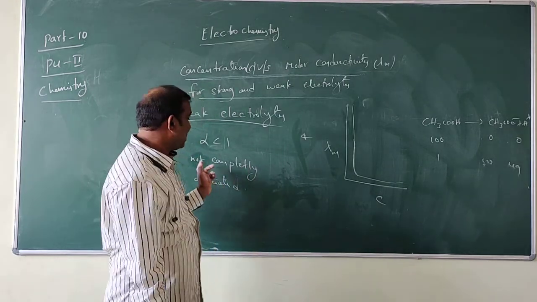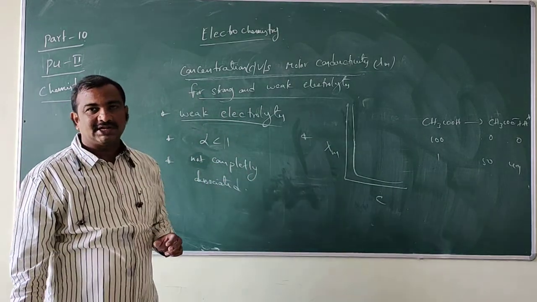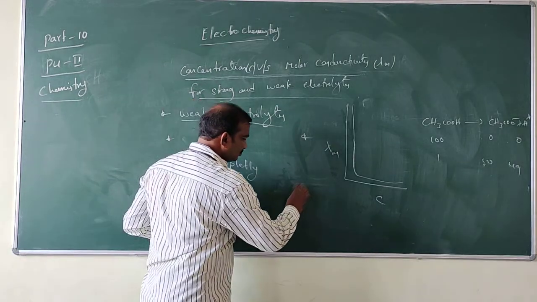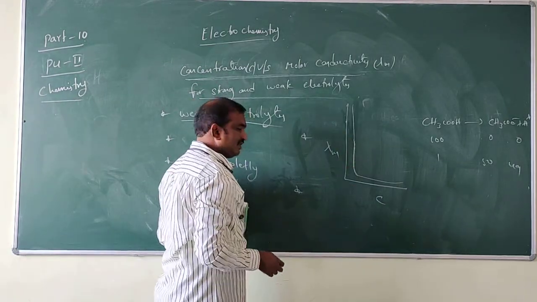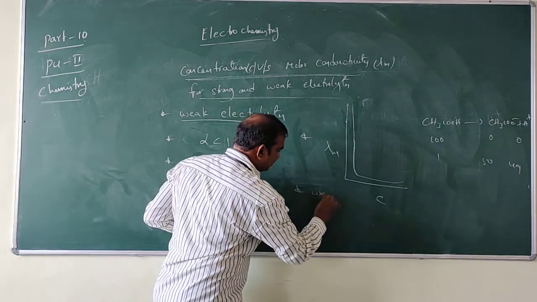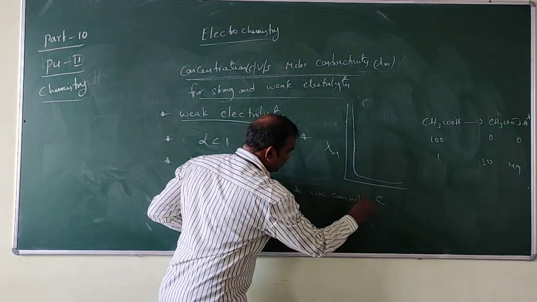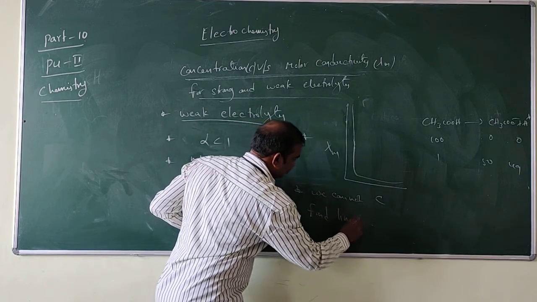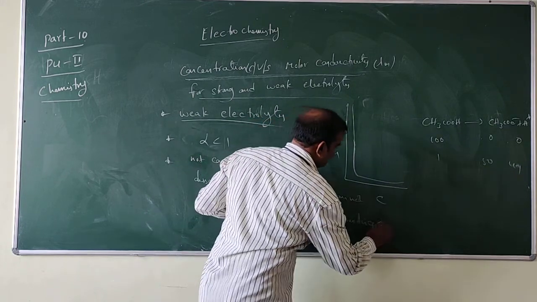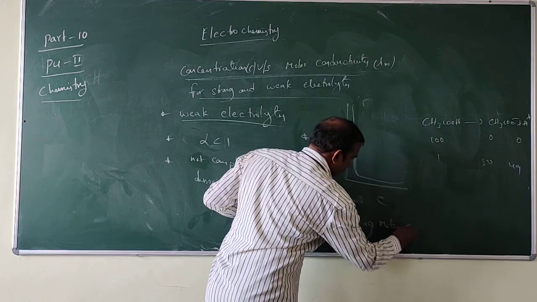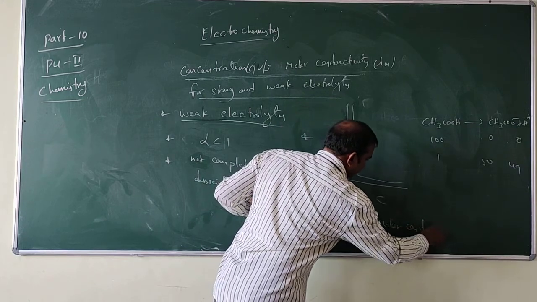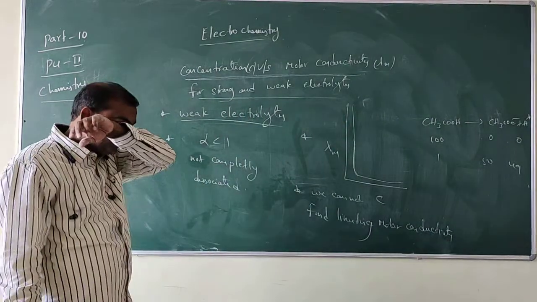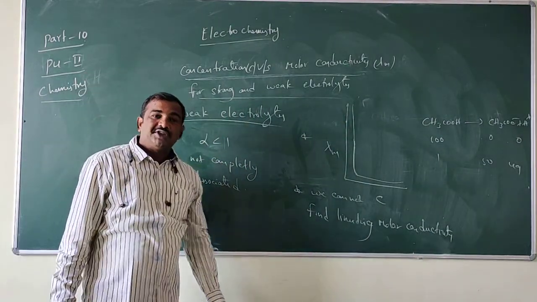Because of incompletely dissociated ions, the graph is like this for a weak electrolyte. We cannot find the limiting molar conductivity for the weak electrolyte.